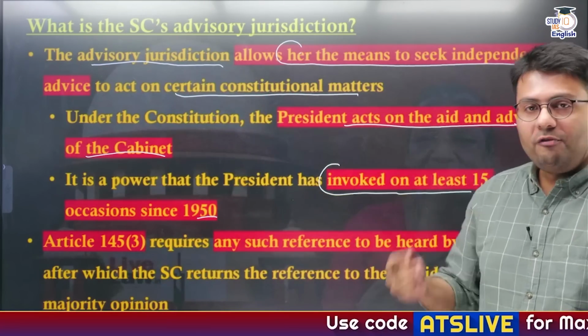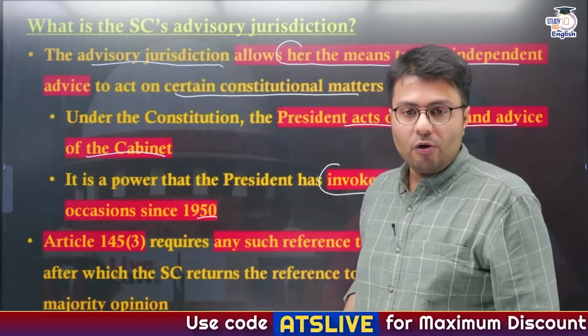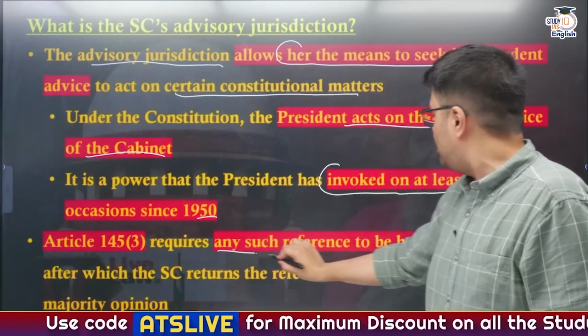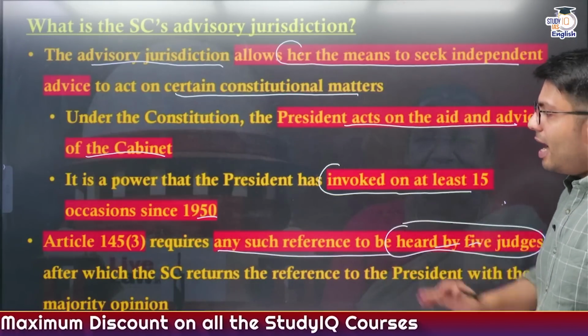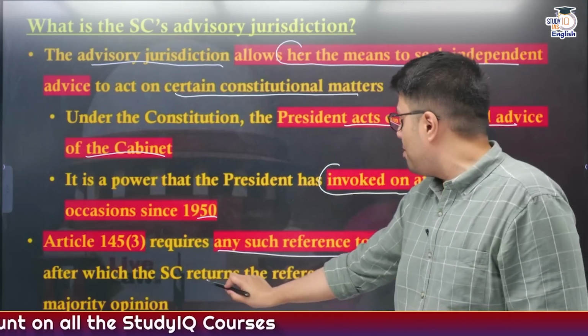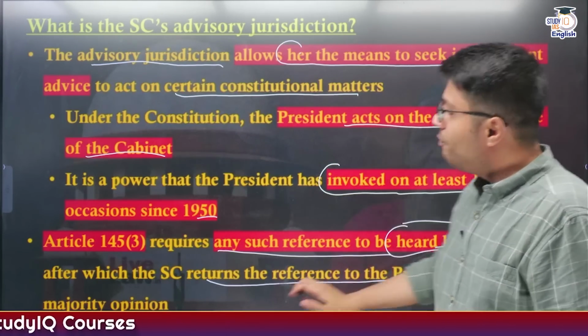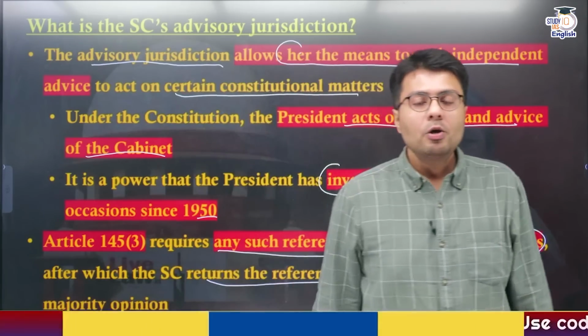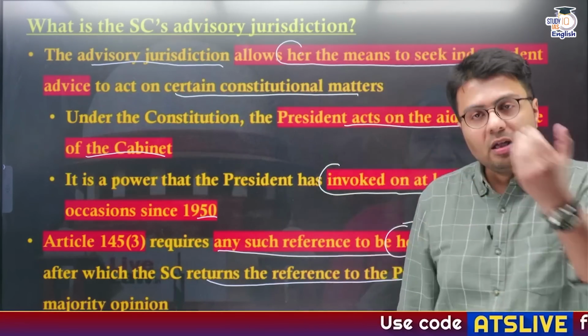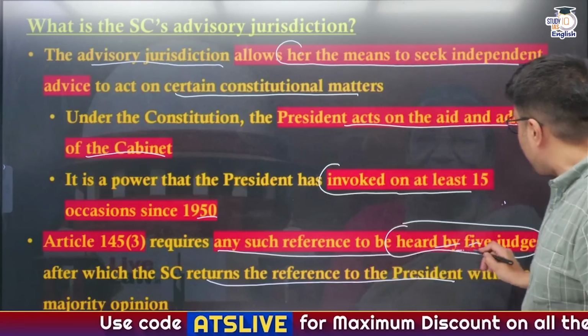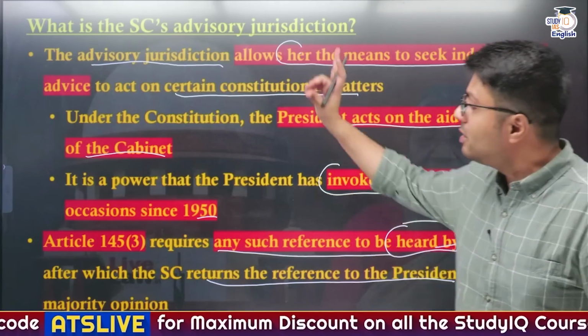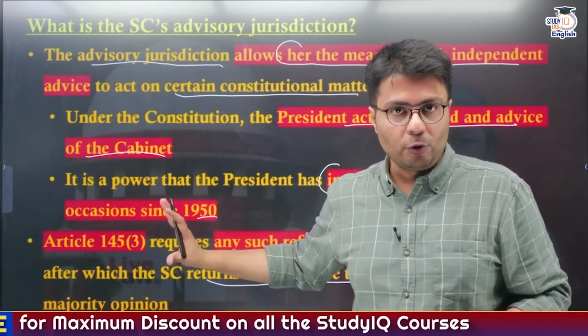Also, if you read Article 145 of the Constitution, you will see that any such reference needs to be heard by at least 5 judges, after which the Supreme Court will return the reference to the President with the majority opinion. So the question that has been asked by the President needs to be considered by at least 5 judges of the Supreme Court, because Article 145 says so.